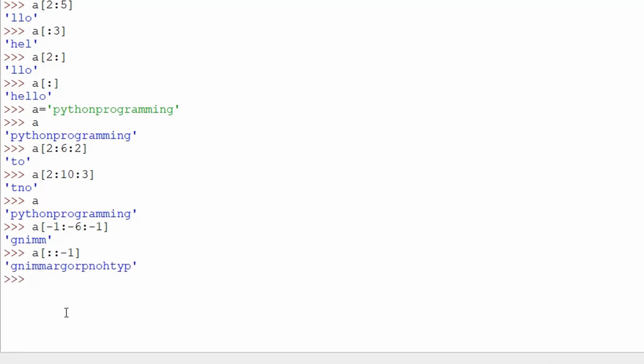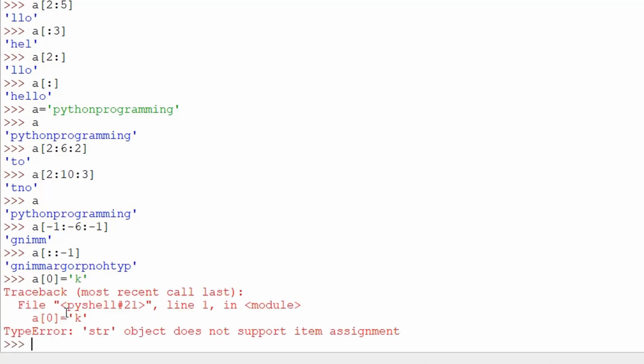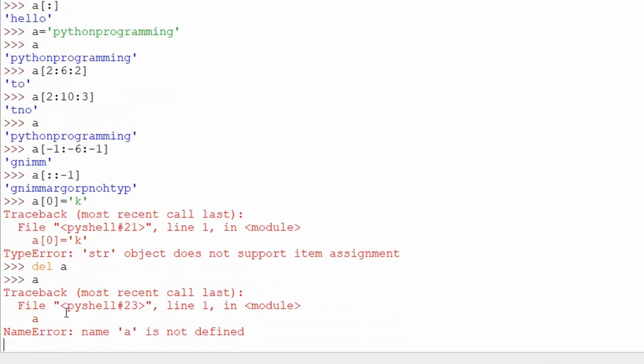Okay. Other is string is immutable, so we cannot change any one character within a string. If you try to change the 0th value, which is P here within Python program, if you try to replace it with some other letter, say K, it gives us error saying that we cannot do that. Okay, but we can delete the whole string. If I go del A, so A is gone. If I try to print A, there's no value in A, so A is deleted.